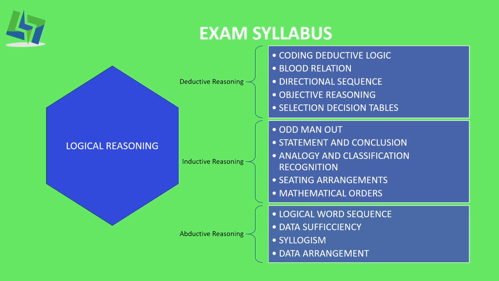The chapters under inductive reasoning are odd man out, statement and conclusion, analogy and classification recognition, seating arrangements, mathematical orders. The chapters under abductive reasoning are logical word sequence, data sufficiency, syllogism and data arrangement.